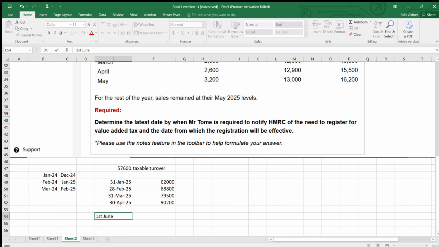So it is 30th May. You might say the next day is 31st May. No. The rule clearly says second month, which is June. If you take from April, the second month is June only, and the first day. So this is the effective date. Registration will be effective from this date, 1st June. And they have to register by 30th May 2025.